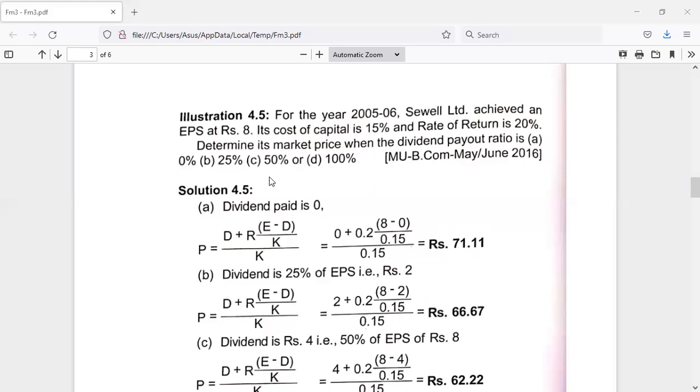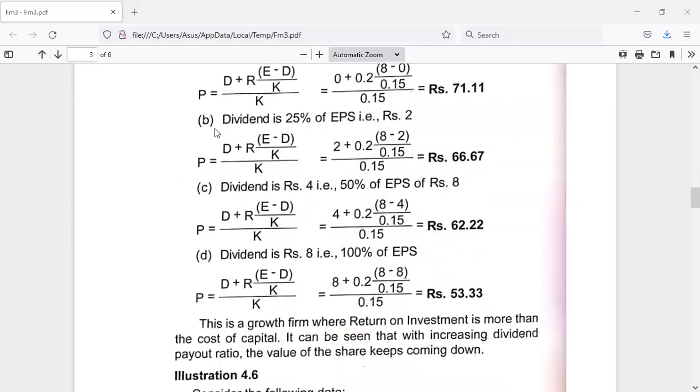And I hope that for all the given percentages, at 50% and 100% payout ratio also, the market price of shares will go on decreasing. You just observe here, when the dividend payout ratio is 50%, the dividend will become 4 rupees, that is EPS into 50%. And if we put all the information into the formula and do the calculation, we'll get rupees 62.22.